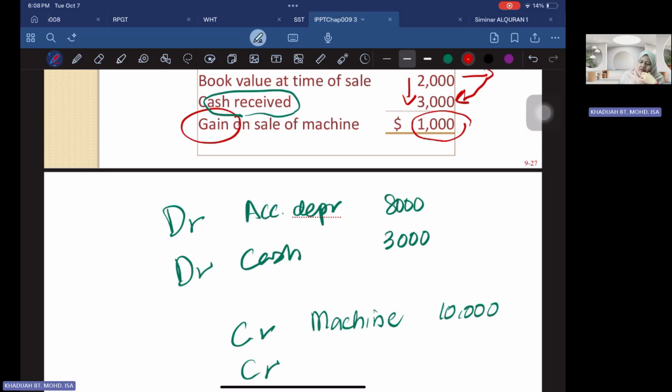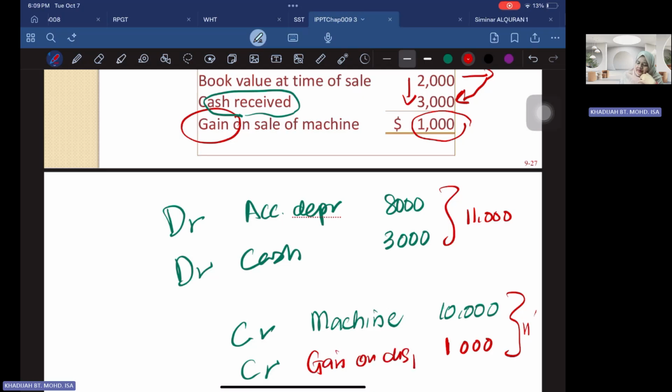Now let's look into this account. On the debit side, you have 11,000, but on the credit side, you only have 10,000. So how can you make your debit and credit balance? It means that on the credit side, you need another 1,000 ringgit. Then only it becomes 11,000. So when you have a credit entry here, it refers to a revenue, and that revenue we call a gain on disposal.